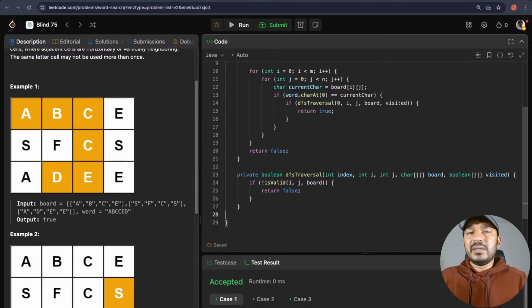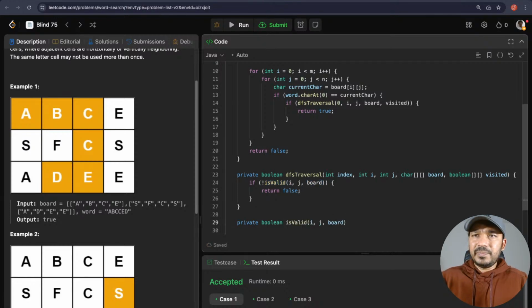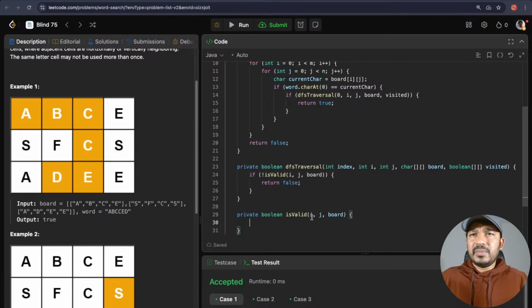Okay, let's define when it is not valid. So for that, private boolean is valid. This will take an integer, an integer, and a character multi-dimensional array. Okay, so when i is less than 0, it's not valid, right?